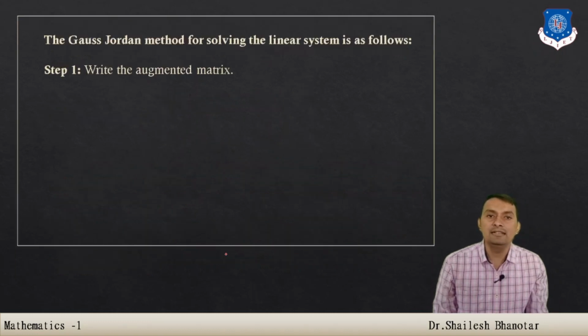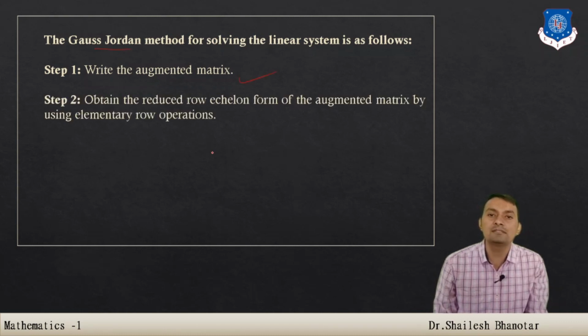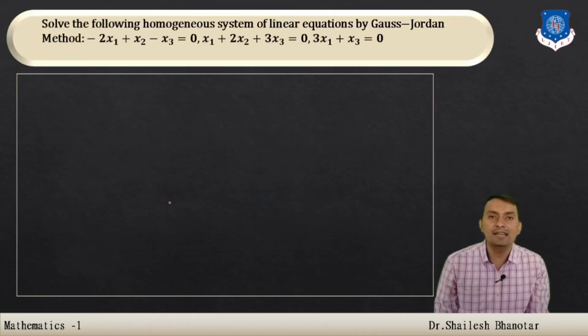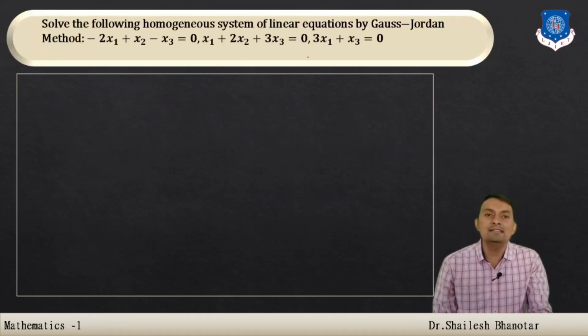Let us first understand how the Gauss-Jordan method proceeds. First we write the augmented matrix form, then we convert the given augmented matrix to the reduced row equivalent form, and then we write the corresponding back substitution and get the answer. Let us understand the first question.